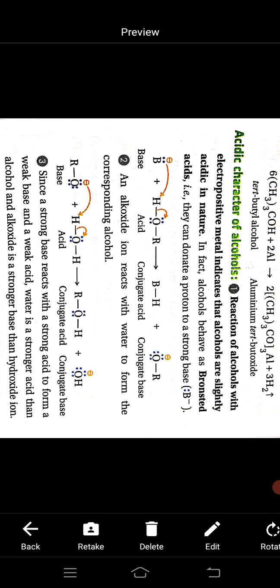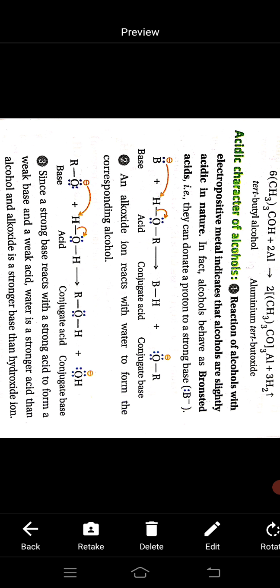What is indicated by this? This reaction shows that water is a better proton donor than alcohol. In other words, water is a stronger acid than alcohol.